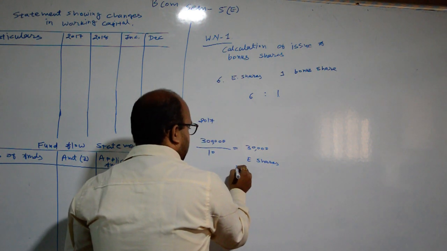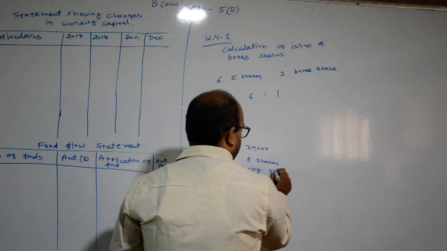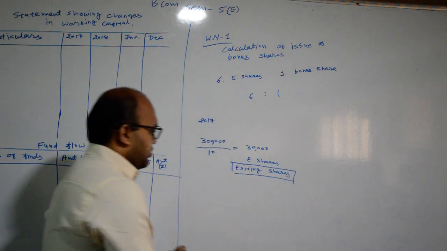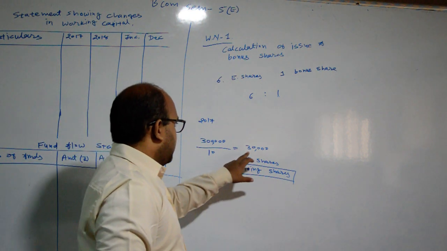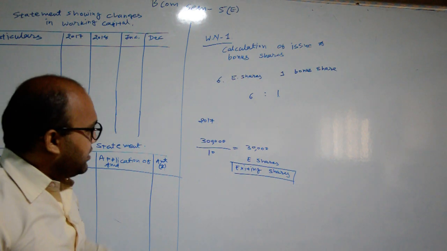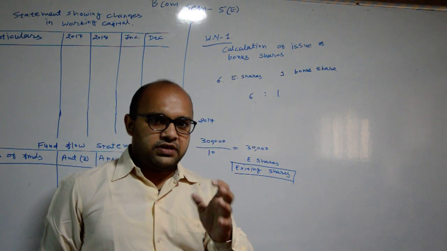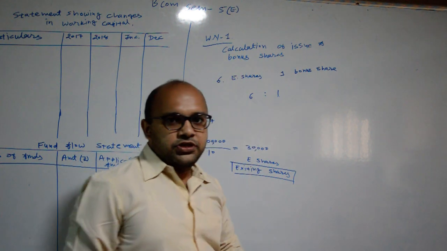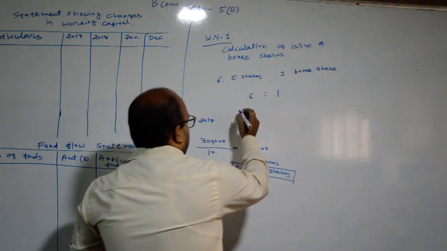So these are the existing shares in 2017. We have to issue bonus shares for these 30,000 equity shares, and the ratio of bonus shares is 6:1. If an equity shareholder has 6 equity shares, then 1 bonus share will be issued to him. So bonus shares will be issued for 30,000.